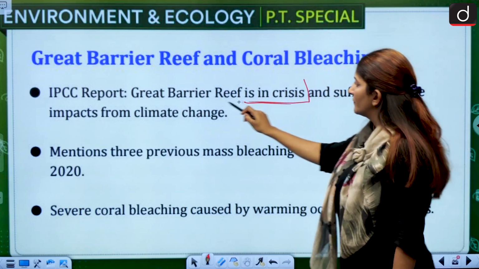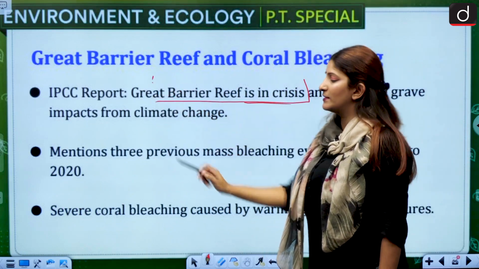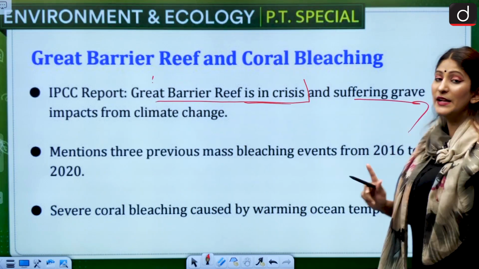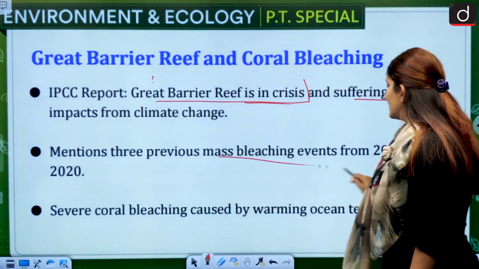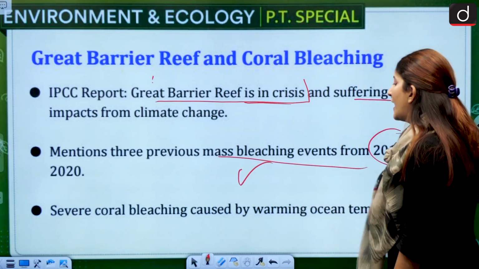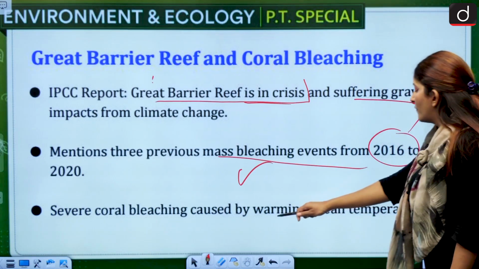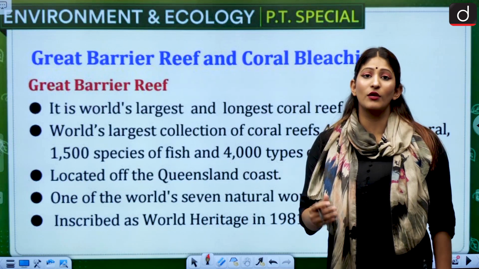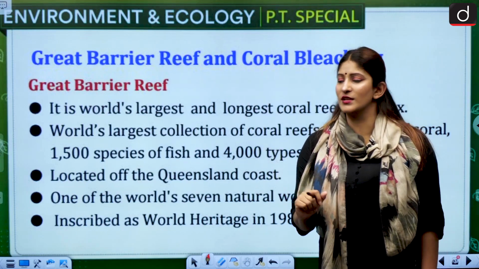Who has taken out this report? IPCC. And suffering grave impacts from climate change. It mentions 3 previous mass bleaching events which happened from 2016 to 2020. Okay, and severe coral bleaching is caused by warming ocean temperatures, but now even cooling of water also is happening, and that is also causing bleaching.